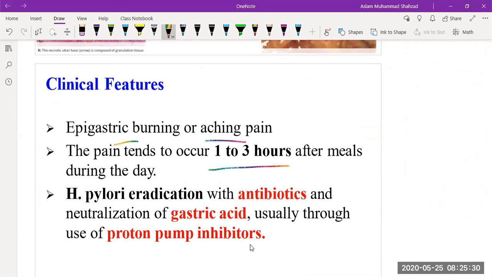How can we eradicate the disease? We need to look at H. pylori. The causative factors are so many, as we discussed, 5 to 8 cofactors, and we need to remove those cofactors. H. pylori eradication is one of the important things, with antibiotic use and neutralization of the gastric acid by the use of proton pump inhibitors.